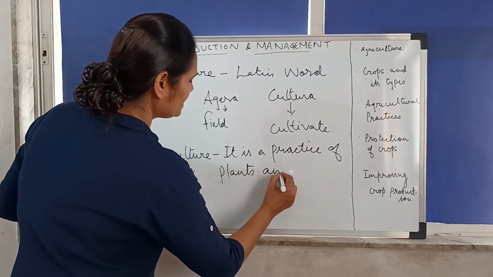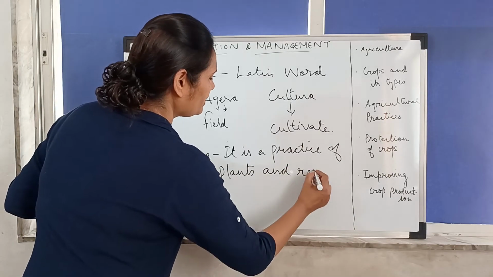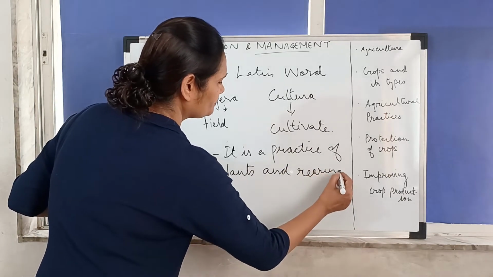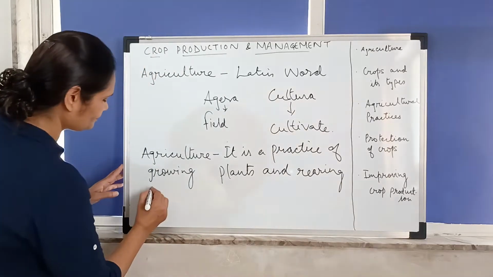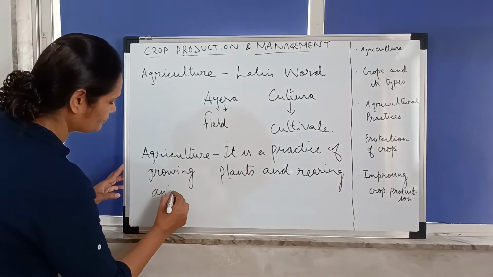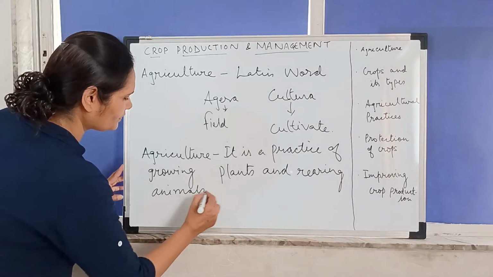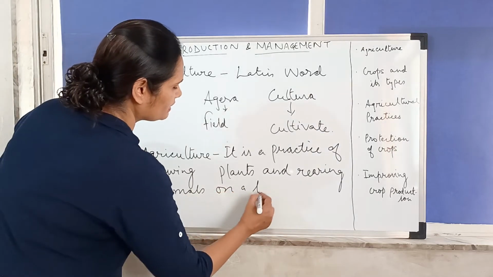Growing plants and rearing animals on a large scale. Yes.